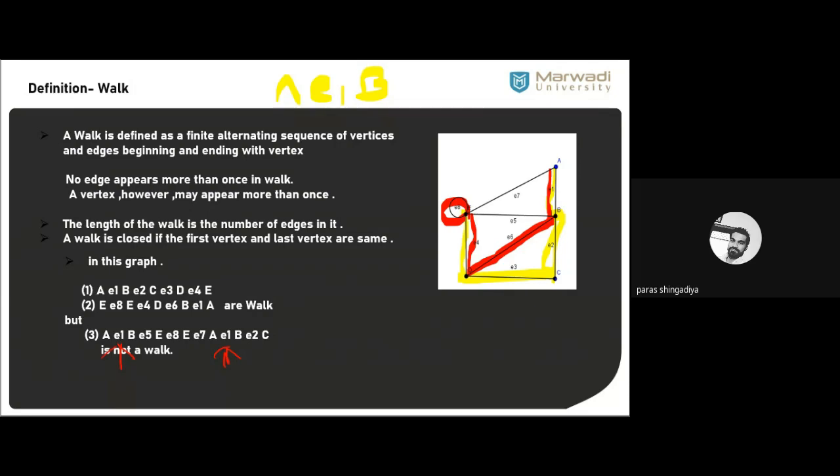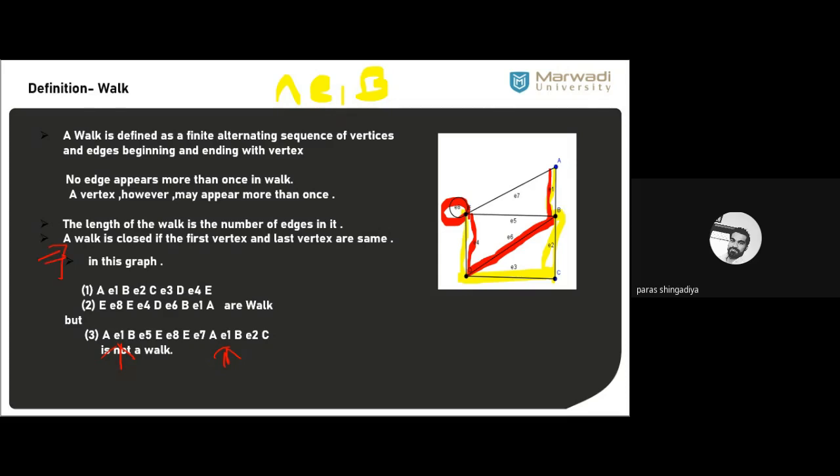Okay, we can create lots of examples. We just move in any direction. Direction is not fixed here. If it is a directed graph, then we just follow the direction only. But now it is an undirected graph, so we can move in any direction. Clear? We can create lots of examples for any graph, and it depends on the number of vertices. If it involves more vertices, we can get more examples also. Clear? And now the definition of a closed walk.